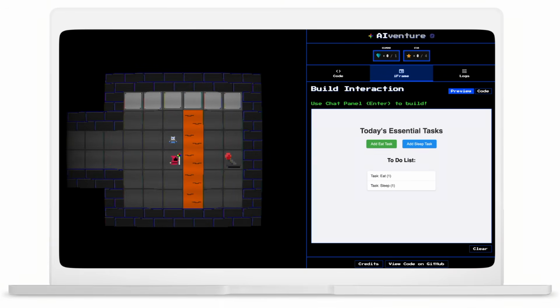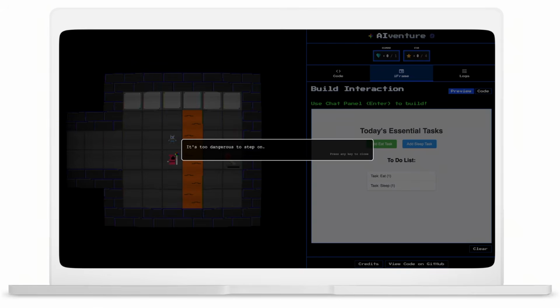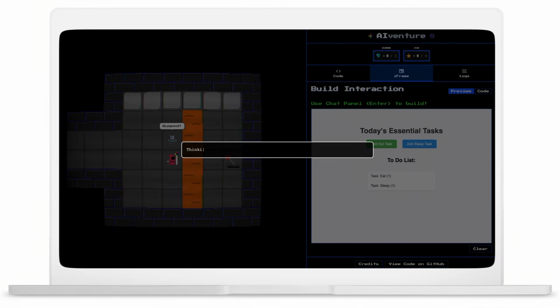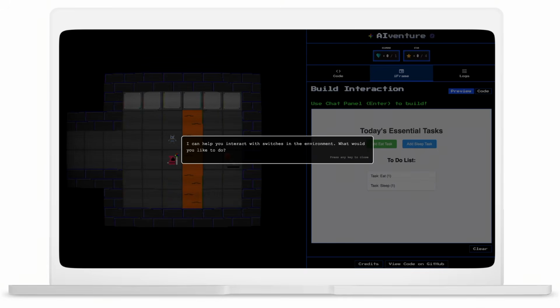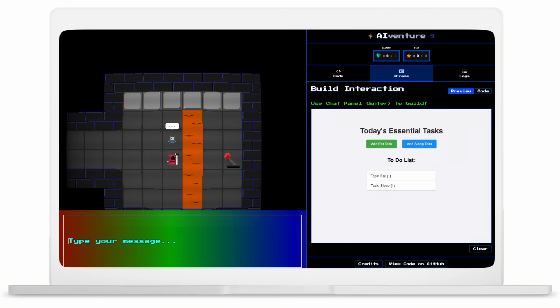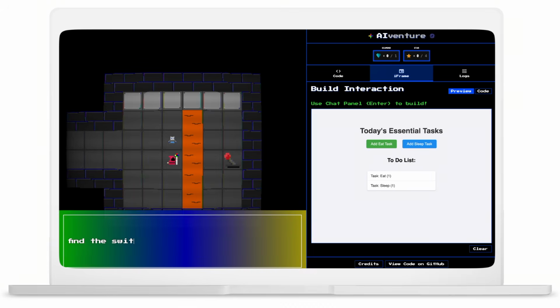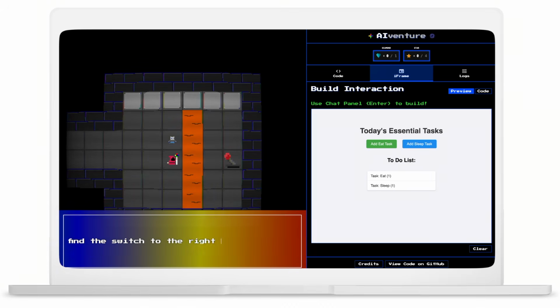In the third walkthrough, we encounter a lava pit that the player cannot cross, which is unfortunate because there is a switch we must flip on the other side of the lava. However, luckily there is a robot NPC we can chat to, and by bumping into this NPC, the robot accepts a prompt from us, which it then repeatedly executes via Gemma in an attempt to complete that goal.